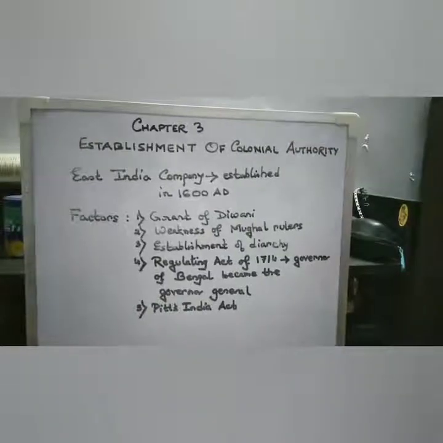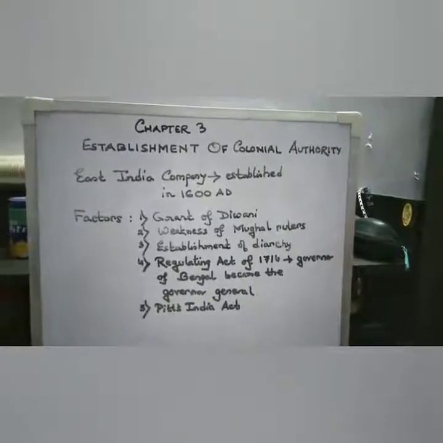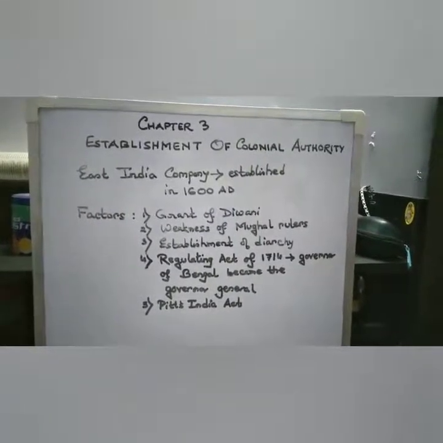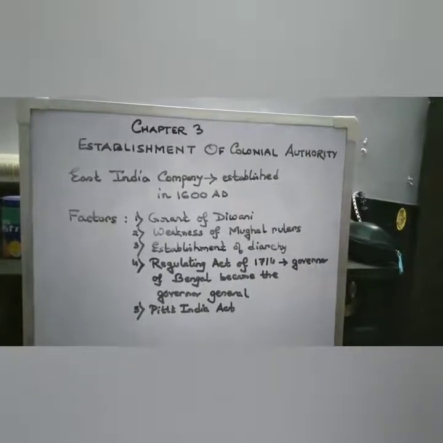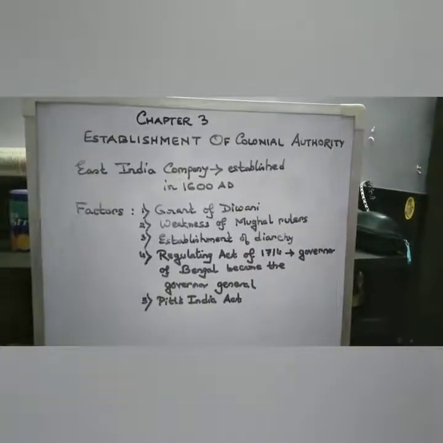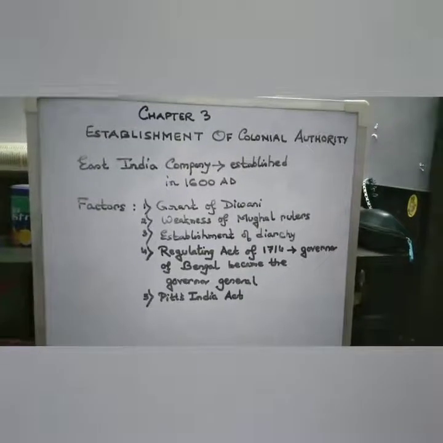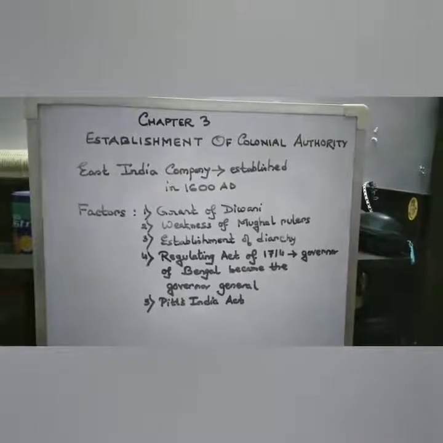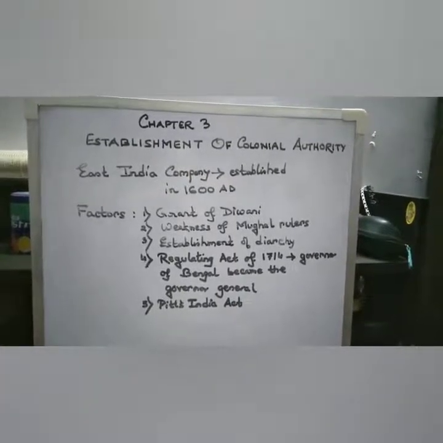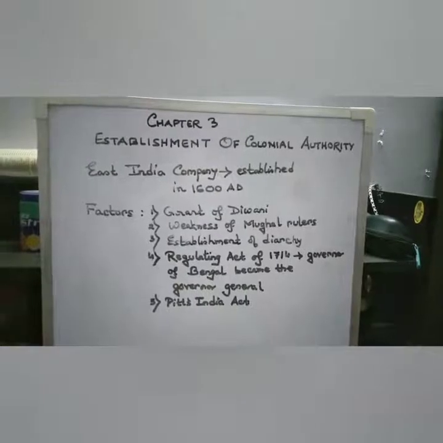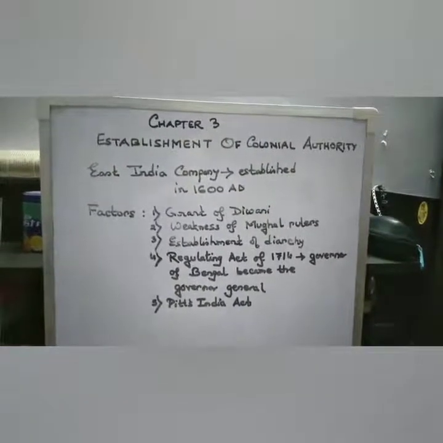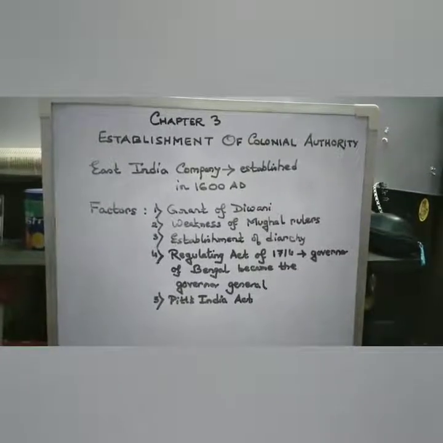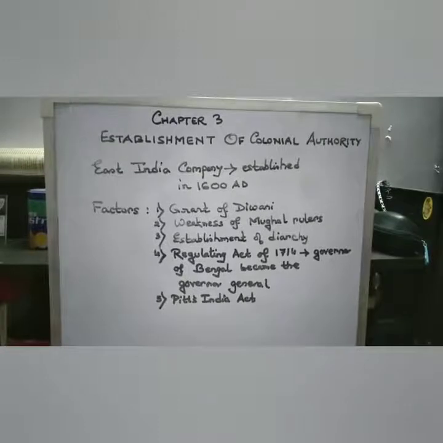The East India Company was established in 1600 AD in India, and after that they started building trade centers in different parts of India. That is, the places from where they used to conduct their trade or business. Later on, gradually, with the help of the trade centers, the company established the presidency system, and they also established forts in different parts of India, like St. George's Fort in Madras. This shows that the East India Company was gradually growing in power.